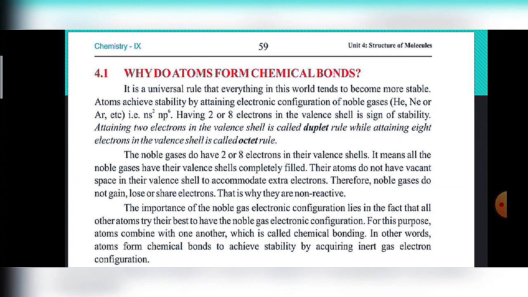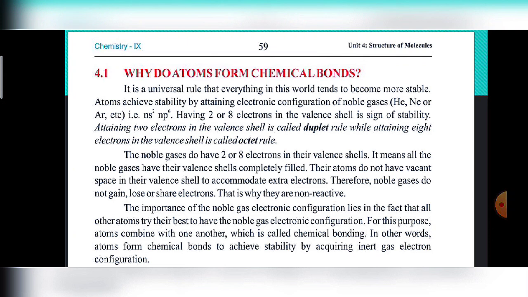It is a universal rule that everything in this world tends to become more stable. Atoms achieve stability by attaining the electronic configuration of noble gases: helium, neon, or argon. We know that noble gases belong to group 8. They have 8 electrons in their outer shell except helium, because helium and hydrogen are the 2 elements which obey the duplet rule. What is the duplet rule?